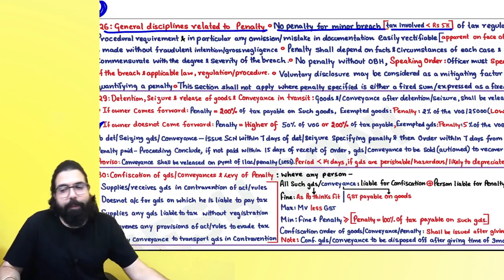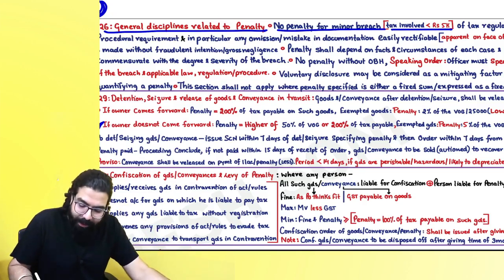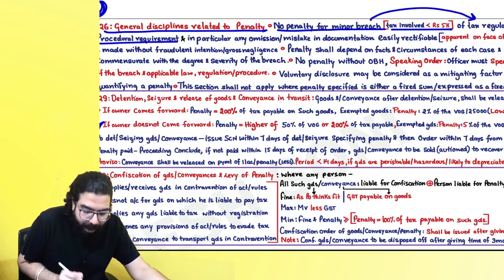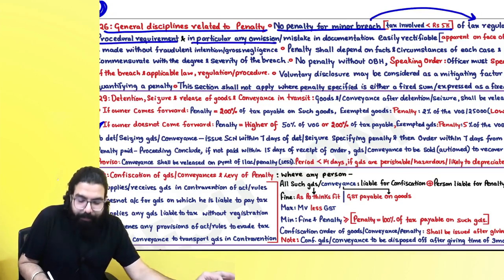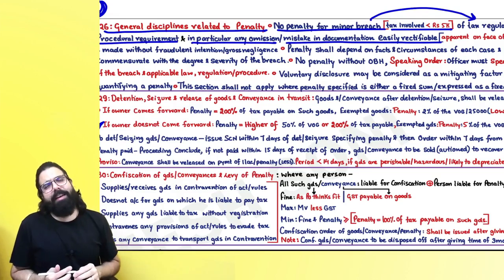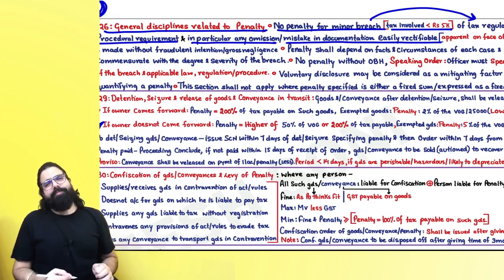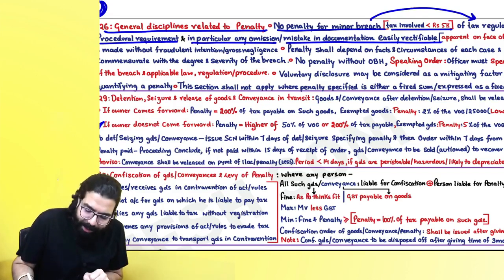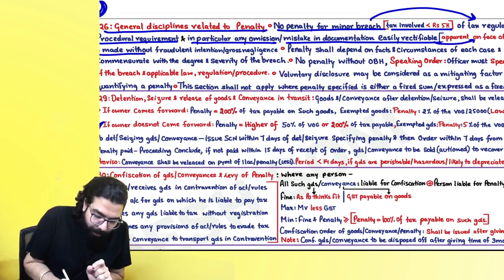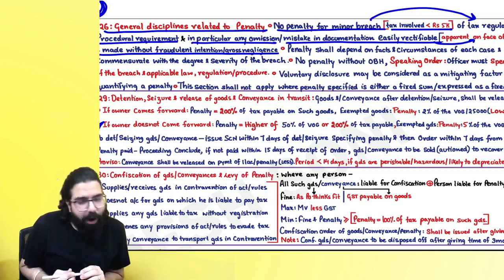Sir, no penalty for a minor breach where the tax involved is less than 5,000 rupees. And sir, minor breach of what? Minor breach of tax regulation or procedural requirement, and in particular any omission or mistake which can be easily rectified. Sir, what is easily rectifiable? Which is apparent on the face of record, and sir, it should be made without any fraudulent intention or negligence.